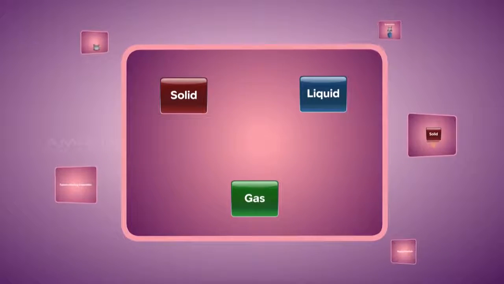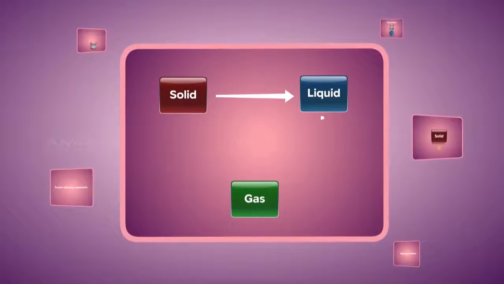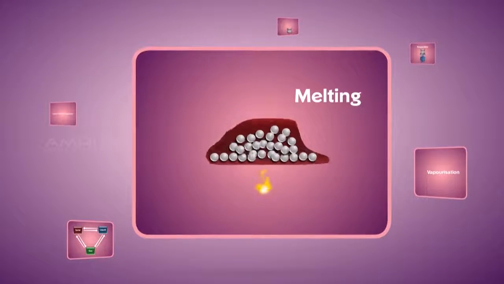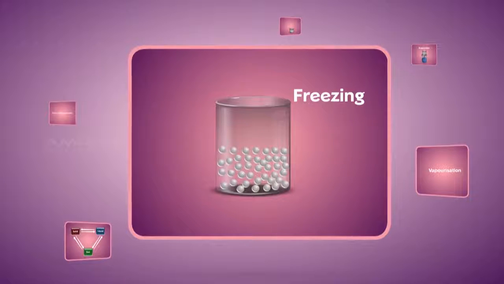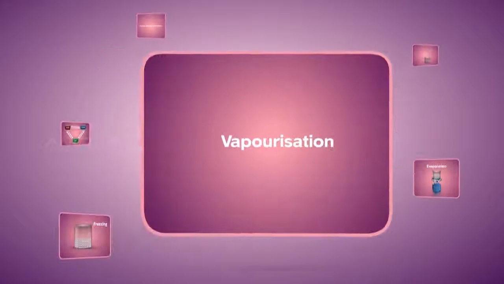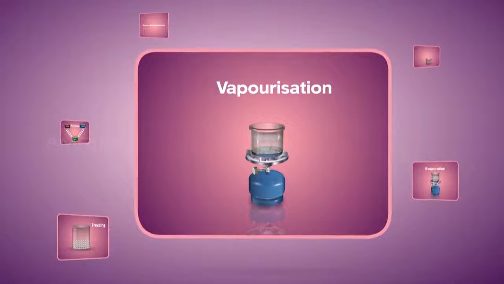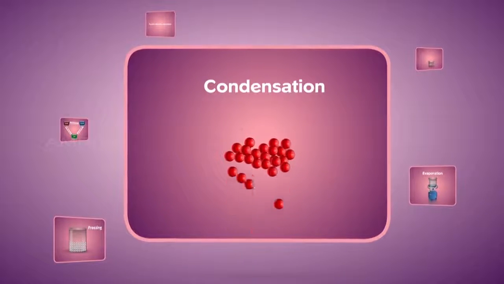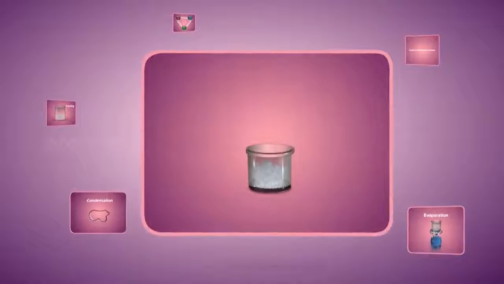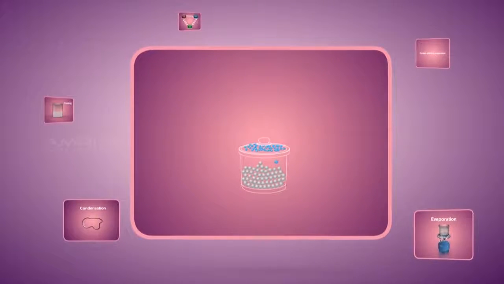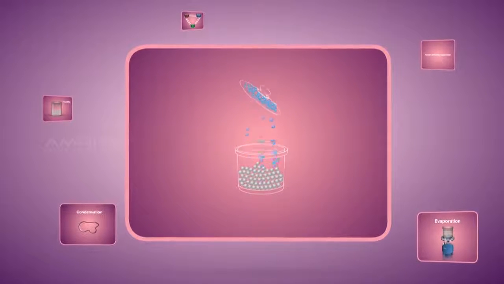Things to remember. The state of matter changes from solid to liquid, liquid to gas, or a combination of these. Solid changes its state to liquid by melting, and liquid changes its state to solid by solidification. Liquid changes its state to gaseous form through vaporization, and through condensation, gas changes to liquid. Solid can be directly converted to gas through a process of sublimation, and gas can be converted to solid through deposition.